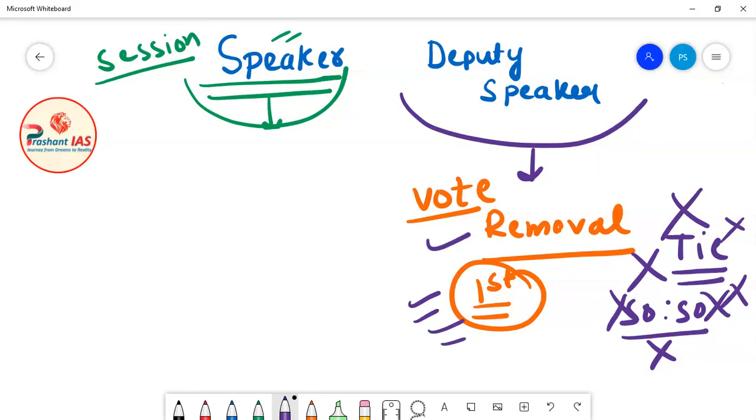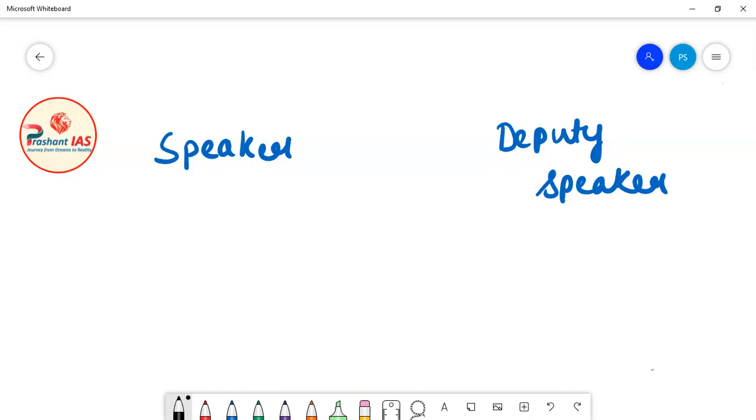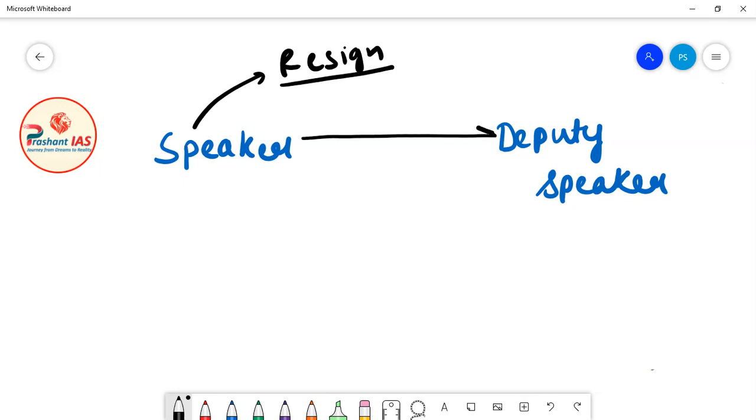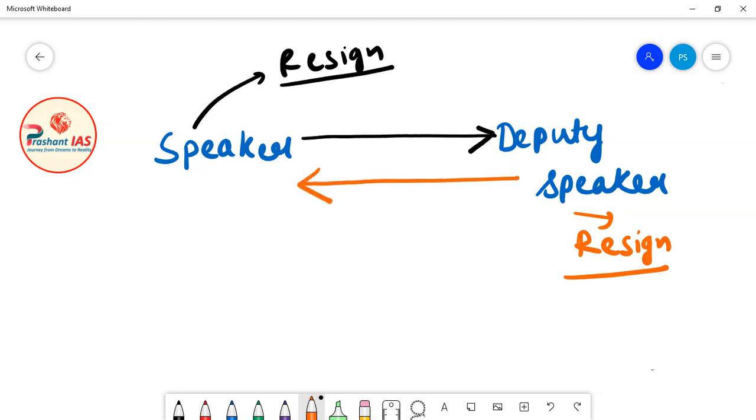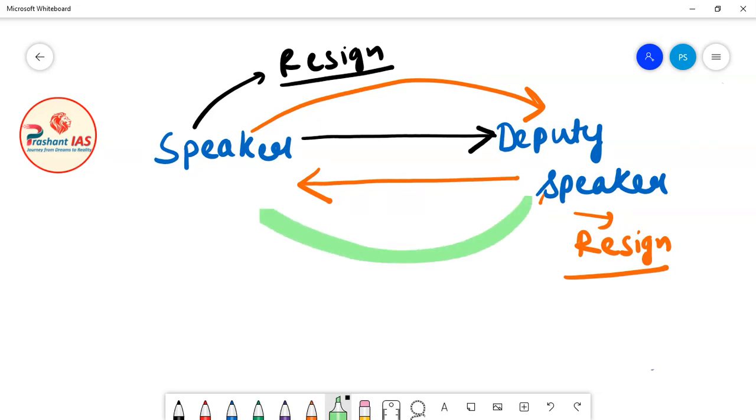Now friends, after this, let's suppose that the speaker wants to resign from his post, means he no more wants to serve as the speaker of Lok Sabha, then the speaker will hand over his resignation to the deputy speaker. And if the deputy speaker wants to resign from his post, then the deputy speaker will hand over his resignation to the speaker. So the rule is very simple: the speaker hands over his resignation to the deputy speaker, and the deputy speaker hands over his resignation to the speaker of Lok Sabha.